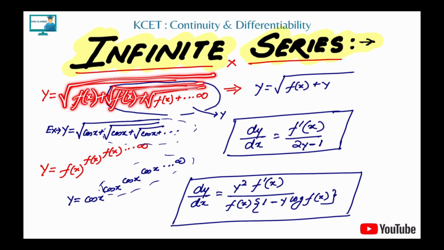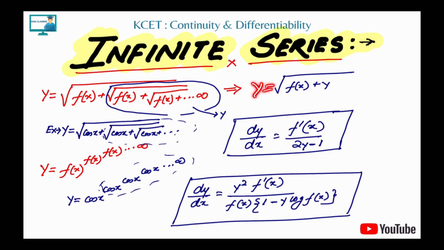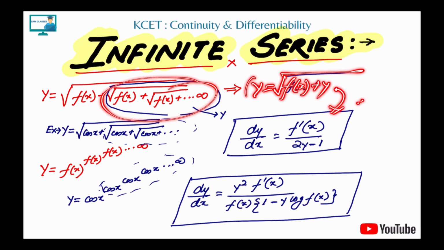A lot of videos you'll find on YouTube will be like shortcuts for this and that, and a lot of views will be there, but it's pretty simple. See, this part was repeating. I took the whole part as Y. That's it. Now what I'll do, in most of the questions, is just square it and solve it. Nothing more than that. Okay, and differentiate. It comes up pretty easily.